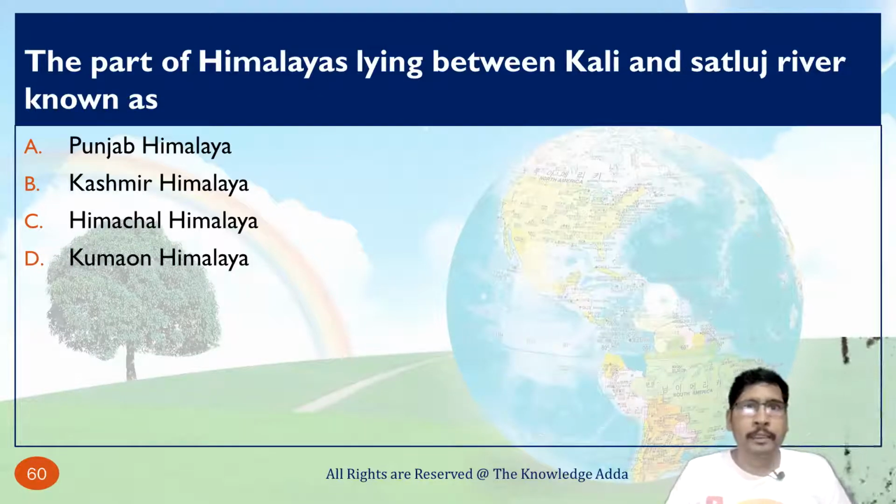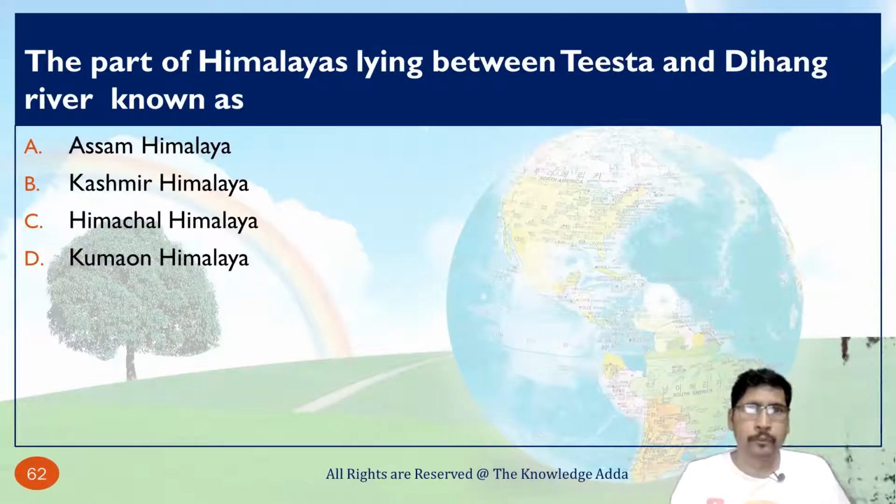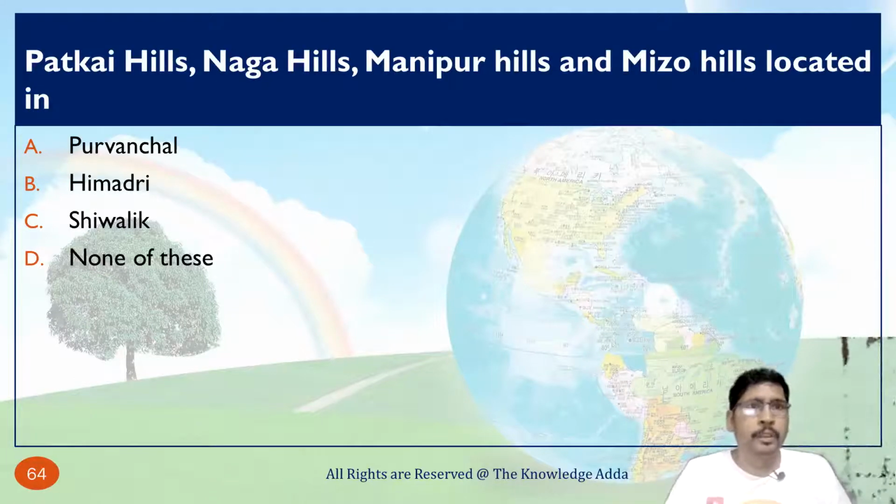The part of Himalayas lying between Kali and Satluj river is known as Kumaon Himalaya. The part of Himalayas lying between Tista and the Dihang river is known as Assam Himalaya. Patkai Hills, Naga Hills, Manipur Hills, and Mizo Hills are basically located in Purvanchal.